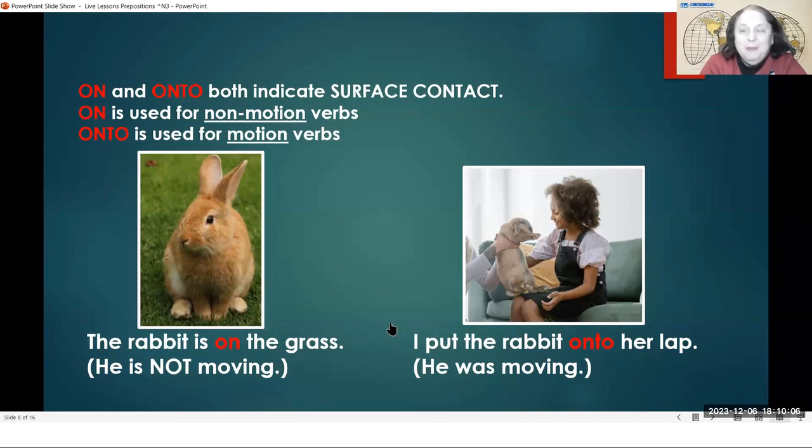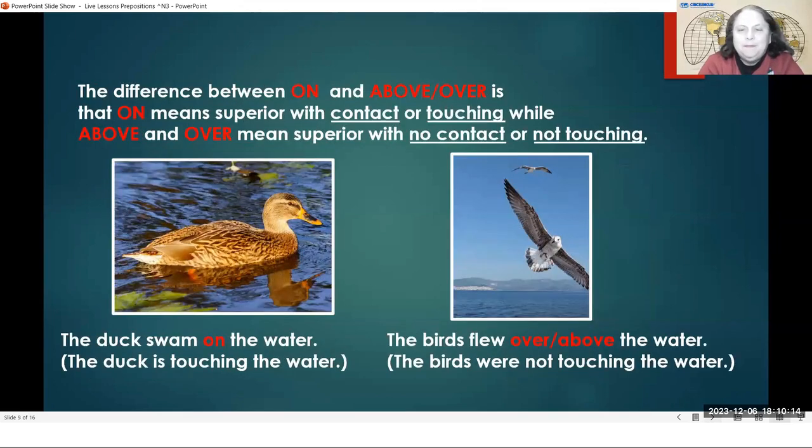Okay. All right, before we move on, one more time. The rabbit is on the grass. The rabbit is moving onto her lap. Okay. So now we need to talk about the difference between on and above or over. On means superior. That means up high, okay, with contact or touching. So up at the top with contact or touching. We said surface contact. Now on, something that is touching, that is superior or up.